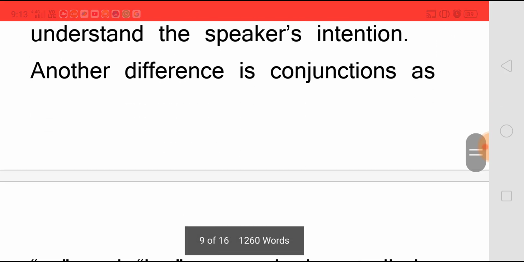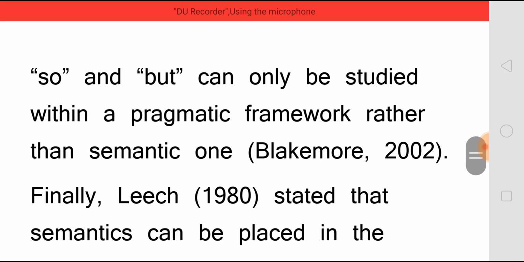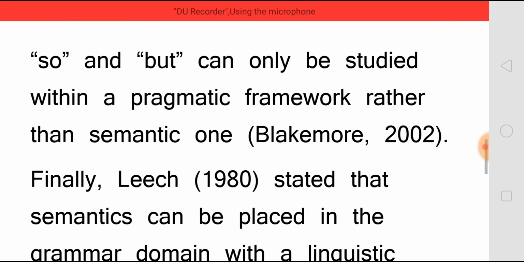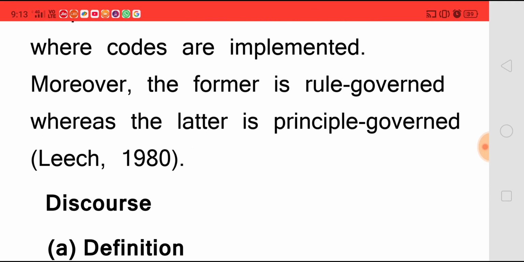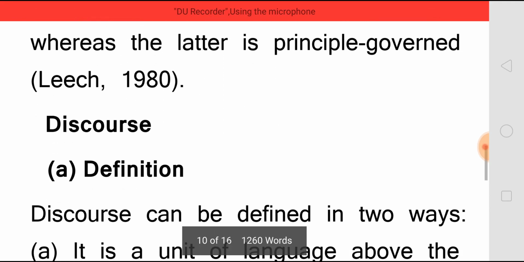Another difference is that conjunctions such as so and but can only be studied within a pragmatic framework rather than a semantic one. Finally, Leech stated that semantics can be placed in the grammar domain with a linguistic system or code, while pragmatics can be placed in the rhetoric domain where codes are implemented. Moreover, the former is rule governed, whereas the latter is principle governed.